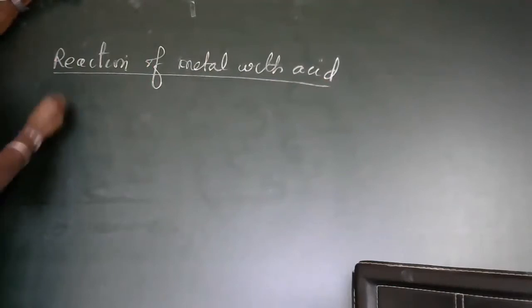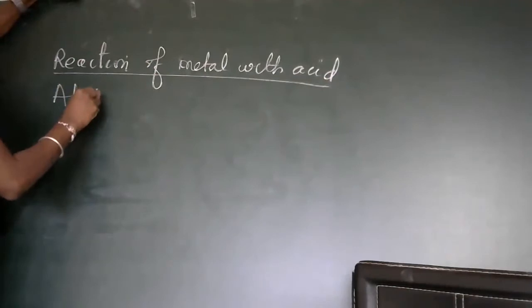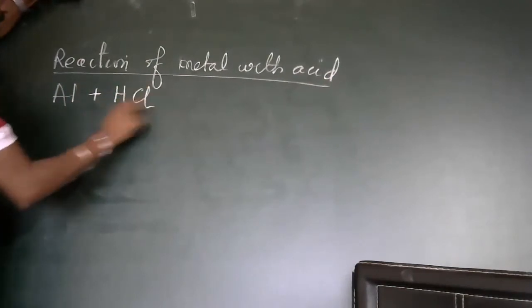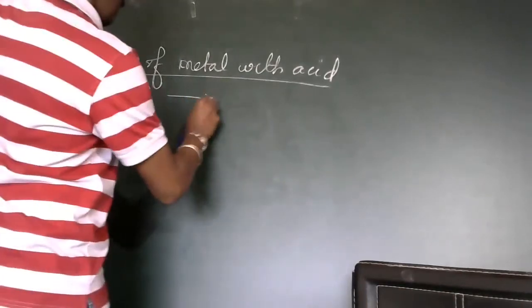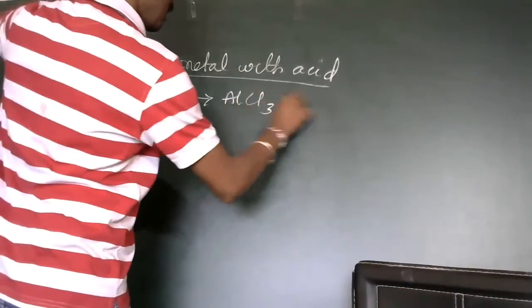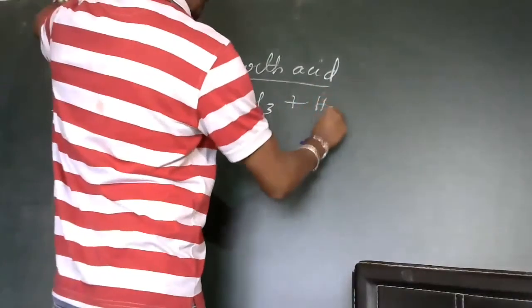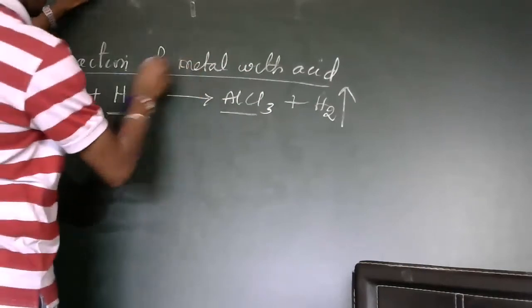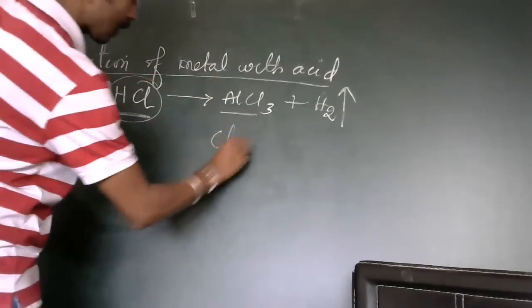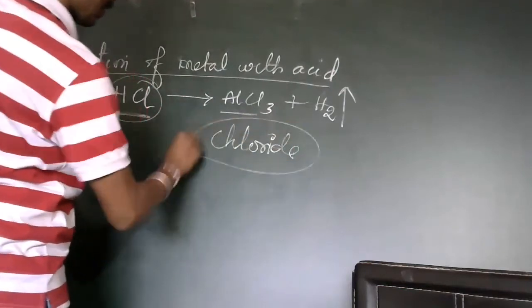If you take aluminium and it reacts with HCl, hydrochloric acid, it forms AlCl3 plus H2 is liberated. So when any metal reacts with HCl, chlorides are formed. This is aluminium chloride.